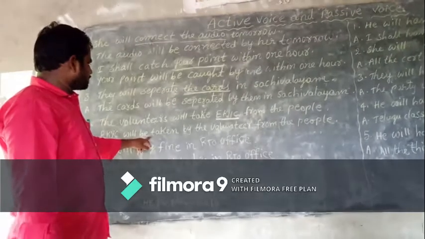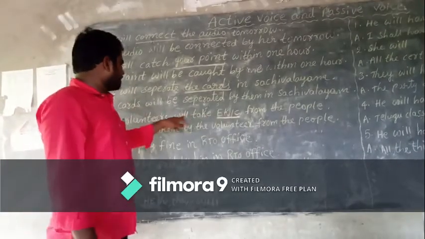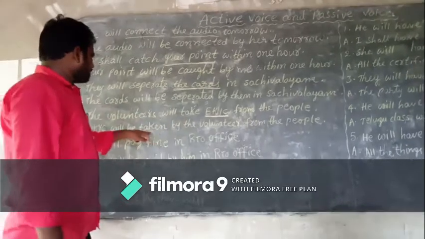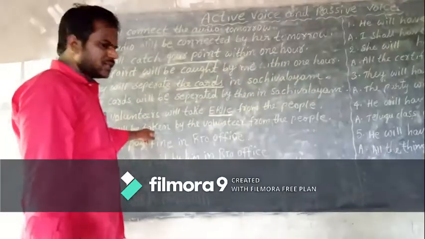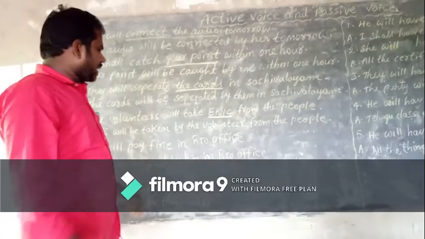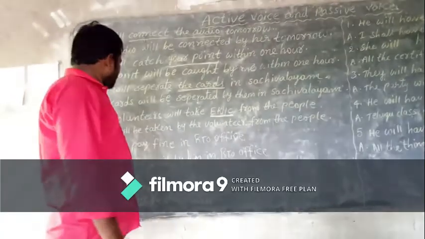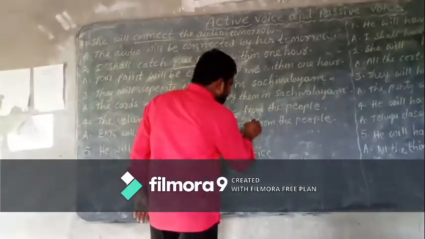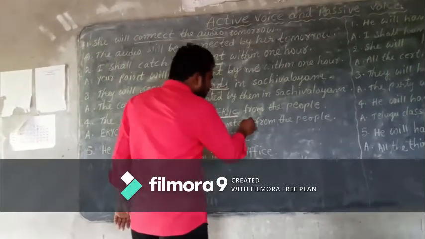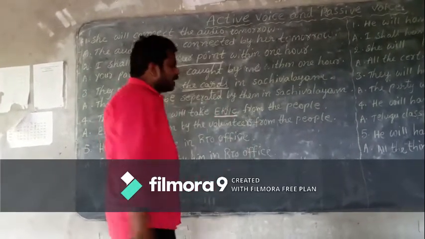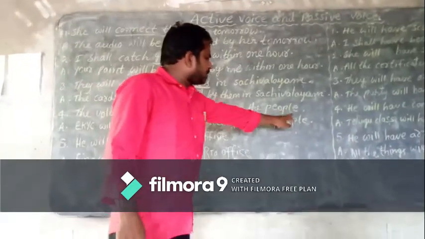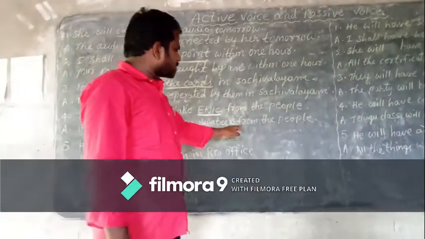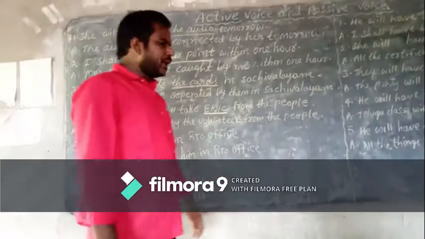Third rule, change the verb into V3. Take, took, taken. V3 is taken. Fourth rule, add "by". Fifth rule, the volunteers. The remaining part, from the people, we have to add last.